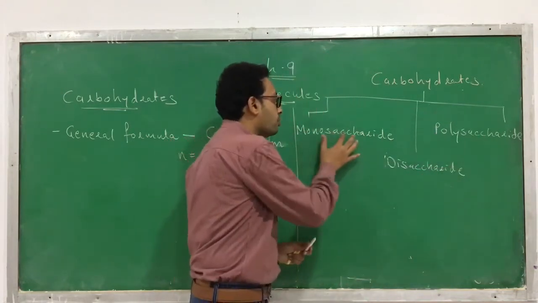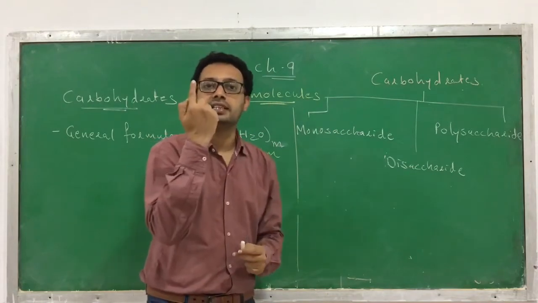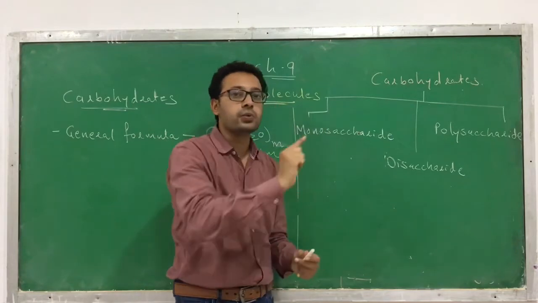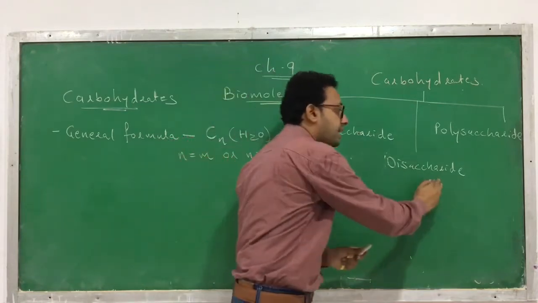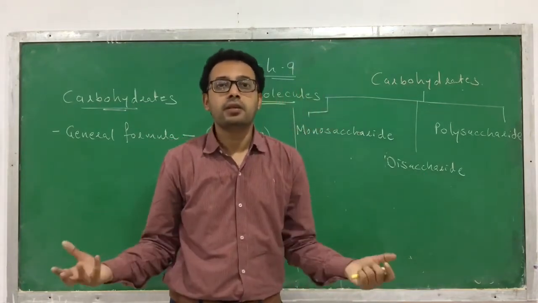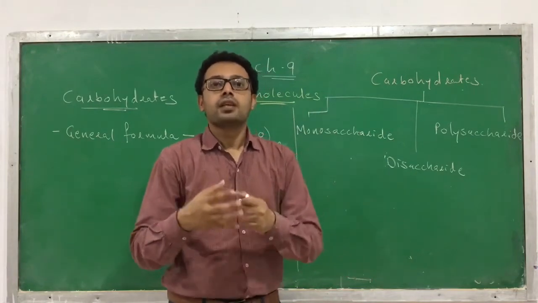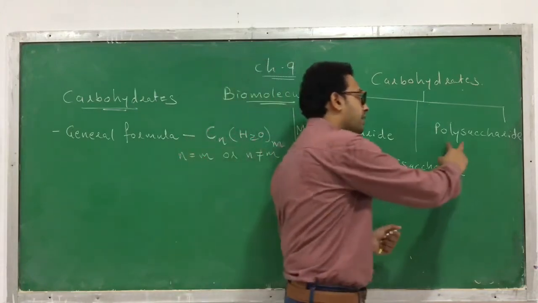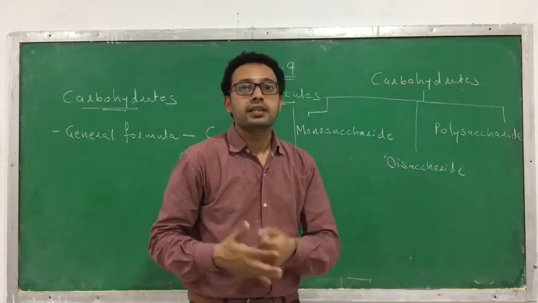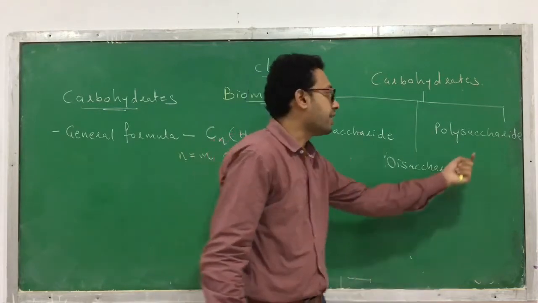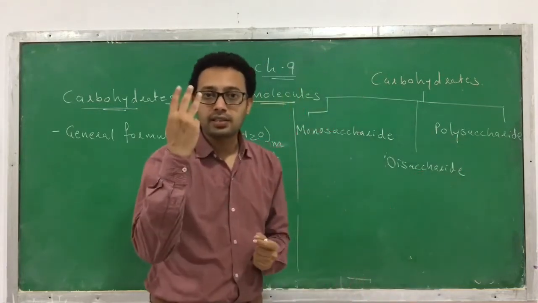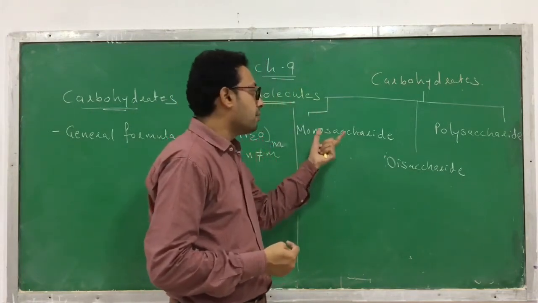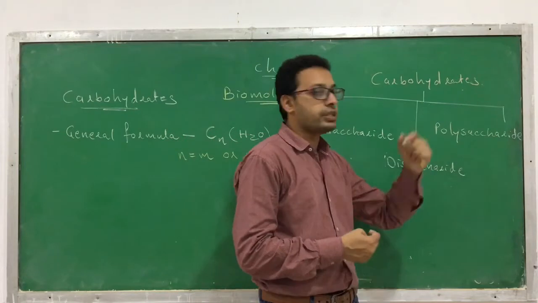So here, monosaccharide means they contain how many molecules of sugar? One. Mono means one, so they have just one unit of sugar. Disaccharide has two units of sugar. And polysaccharide, poly means many, they have many units of sugar. So these are the three types of carbohydrates based on the number of units.